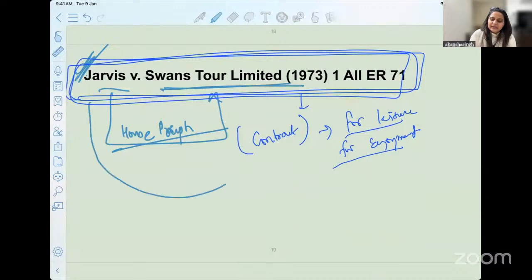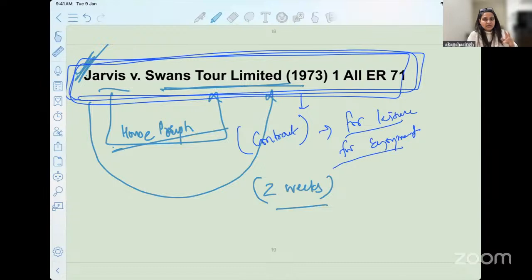Accordingly, he books for 2 weeks for this particular scheme introduced by the defendants. When he actually goes, he finds that there was nothing of that sort. Whatever was promised was frivolous.